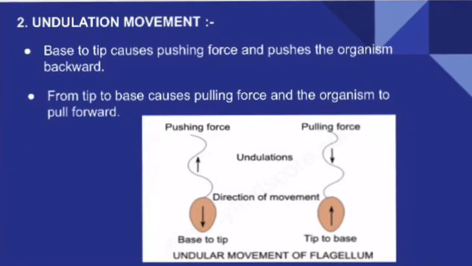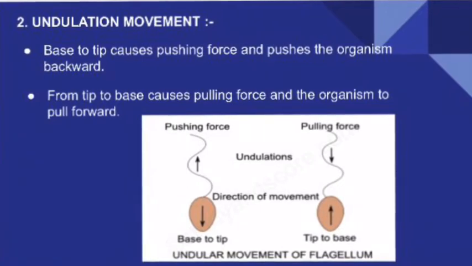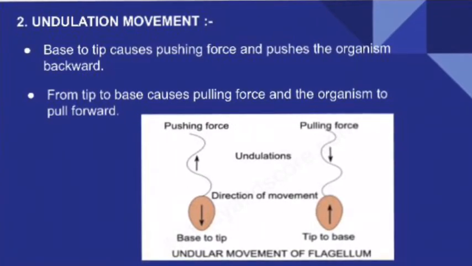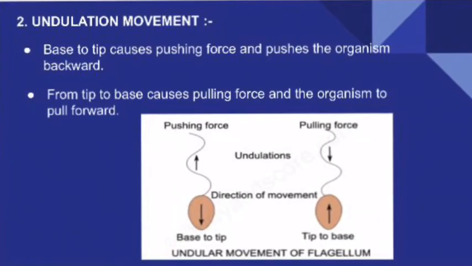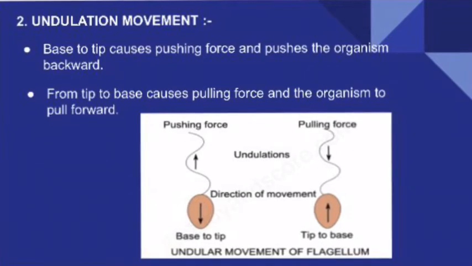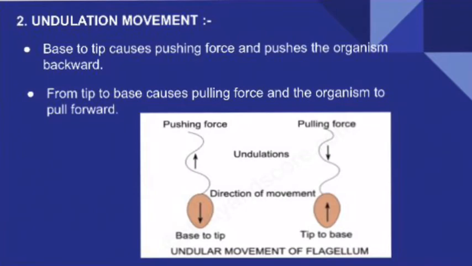Can you see in the diagram? From base to tip, the pushing force is caused and the backward movement will be there, which is represented with the backward arrow mark. And if the undulations are occurring from tip to base, it will cause the pulling force.